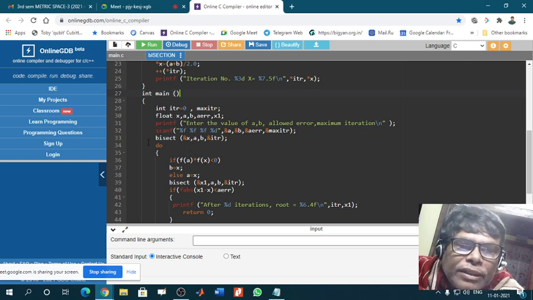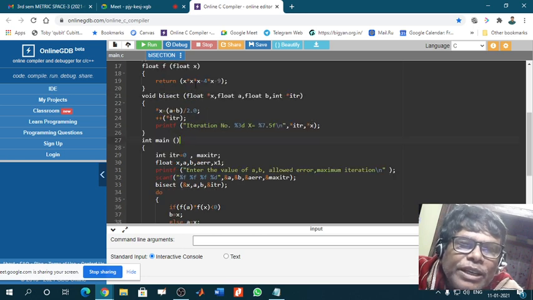Now this part we are calling a function, and that function has been written here. We are calling this function bisect. Now what is the meaning of void bisect? Void bisect means that bisect will not return any value. Understood?